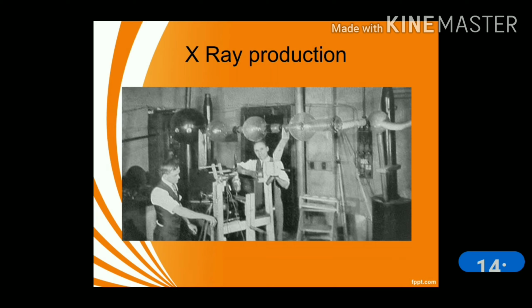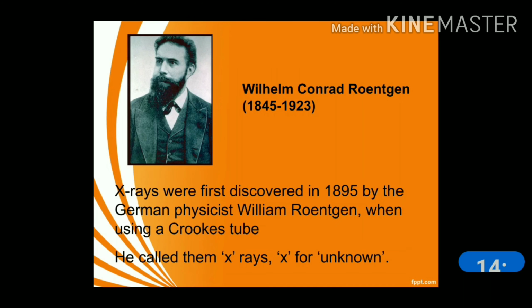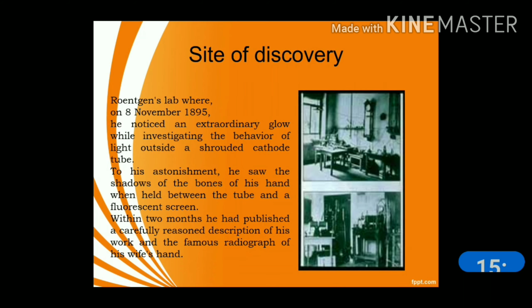उसके लिए हमें X-ray tube के बारे में जानना है पहले कि क्या है. So this is a picture of Sir William Conrad Roentgen, who discovered X-ray in 1895 when he was using a Crookes tube. These rays were unknown to him, so he called these rays X-rays. This is the site of discovery of Röntgen lab, 8 November 1895.